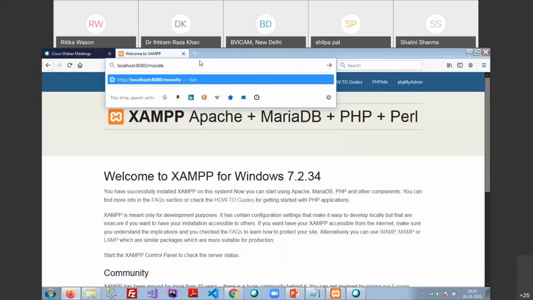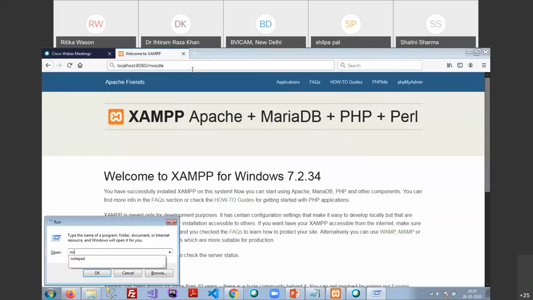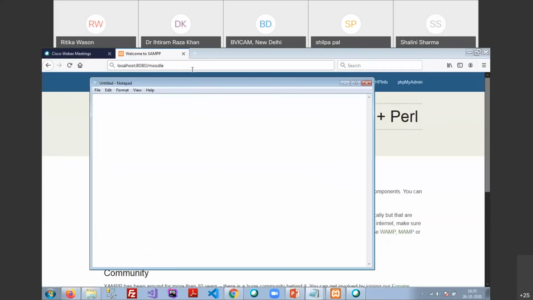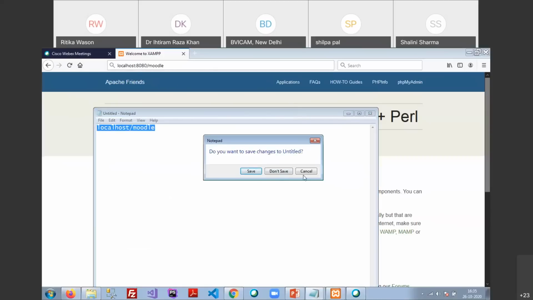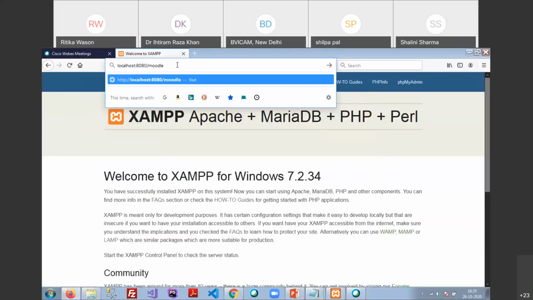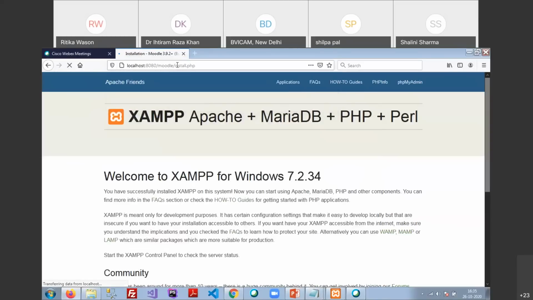I request those participants whose Apache port number is 80 to use only this path, localhost/Moodle. That will be the path for those who are going to use port number 80 rather than port number 8080. So now I hit enter for the Moodle.